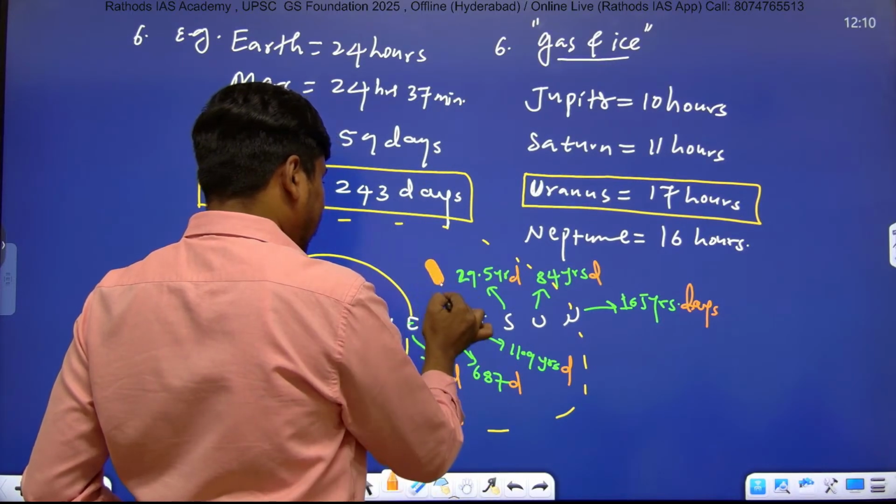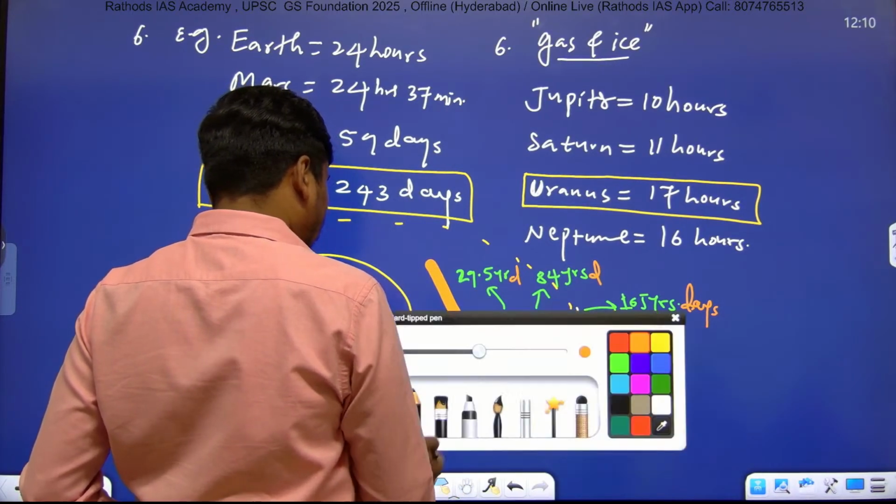Right, this is the asteroid belt, and outside the asteroid belt we have the outer planets.